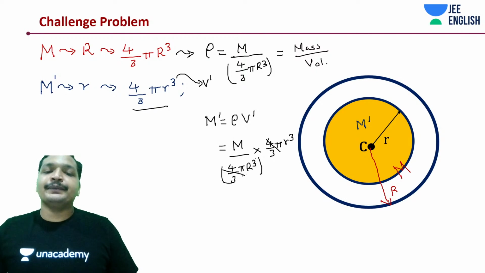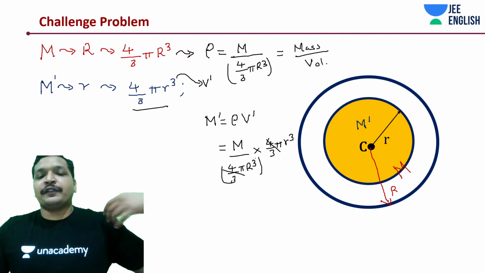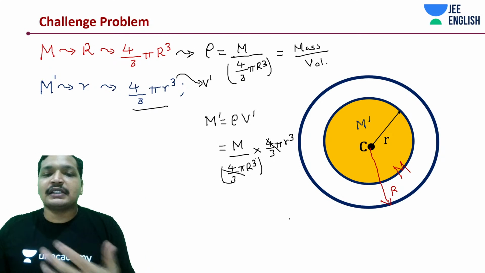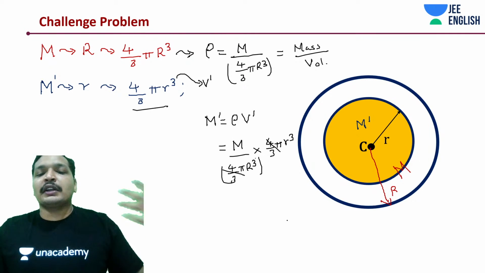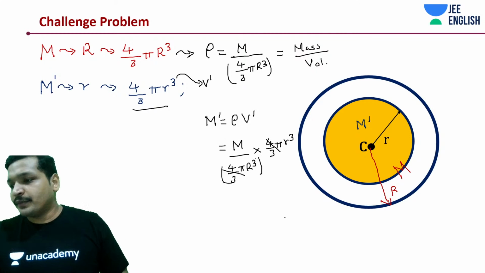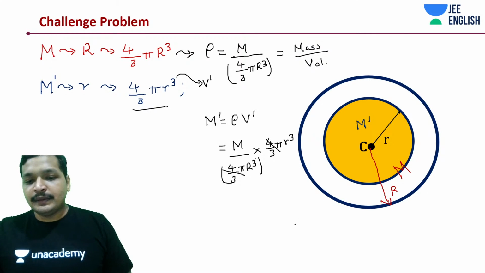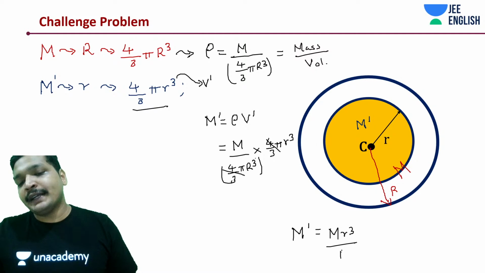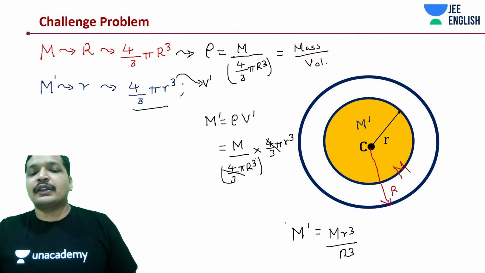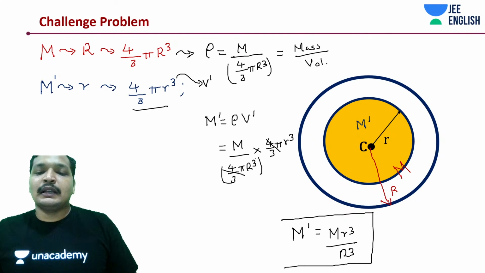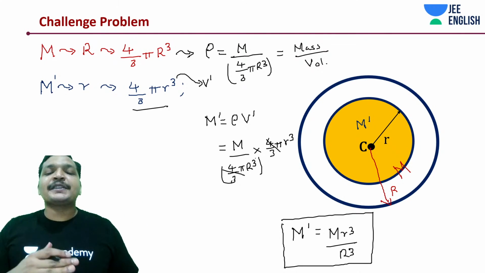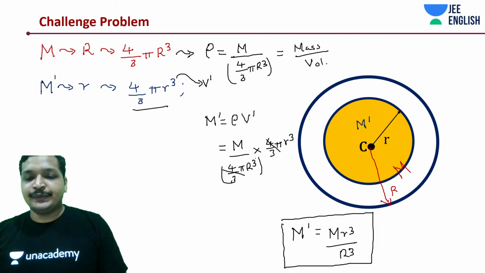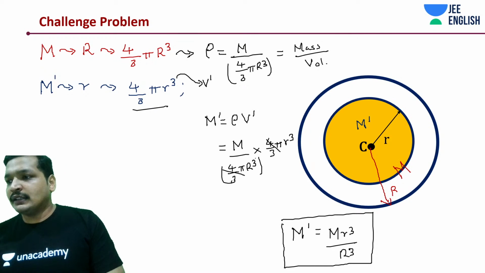Same way, just a bunch of calculation, again you'll be getting the same thing. M dash is M into small r cube divided by capital R cube.